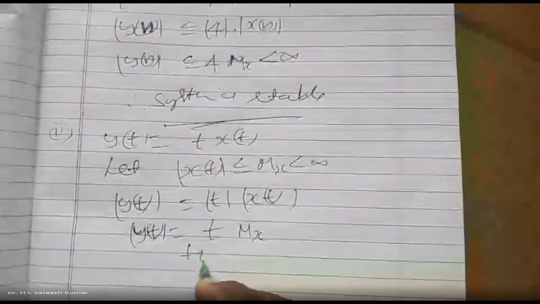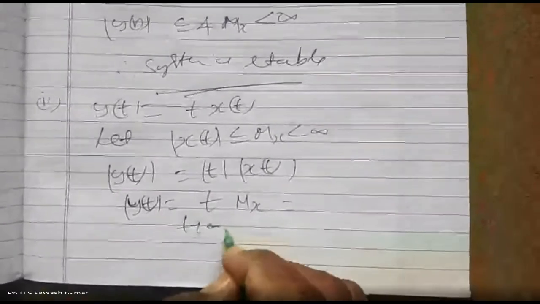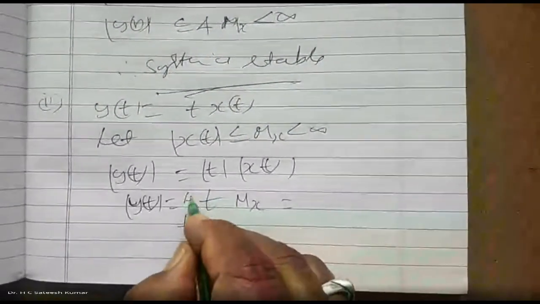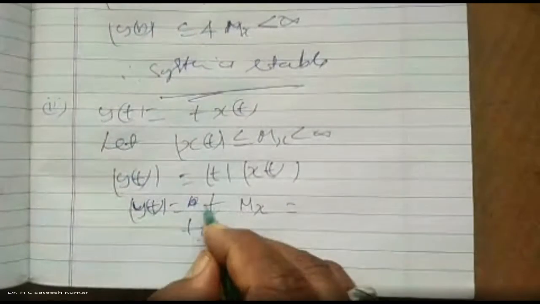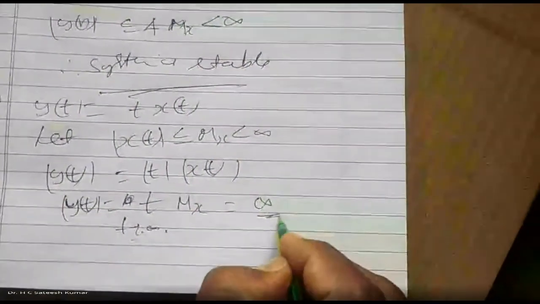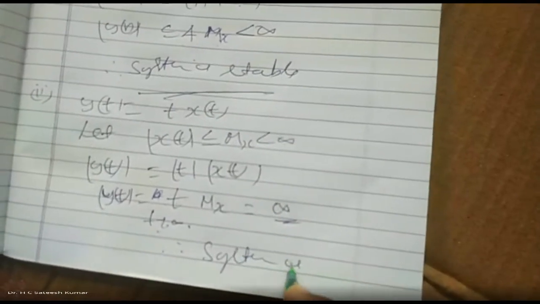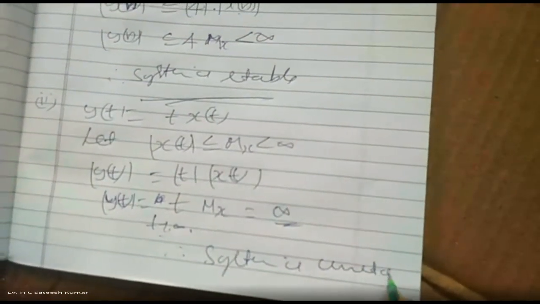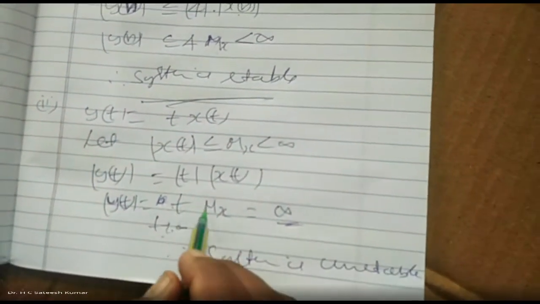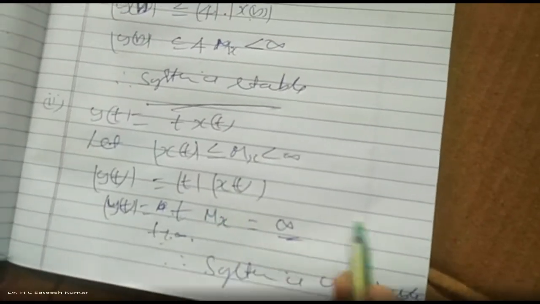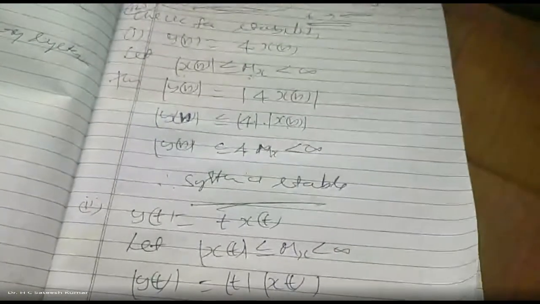As t tends to infinity, what happens? If you take the limit as t tends to infinity, this will become infinity. Therefore, the system is unstable. Why am I saying this? This is infinity times Mx, which is infinity now. Therefore, we will get an unstable system. Here we don't have t or n. That's why we got the finite value.